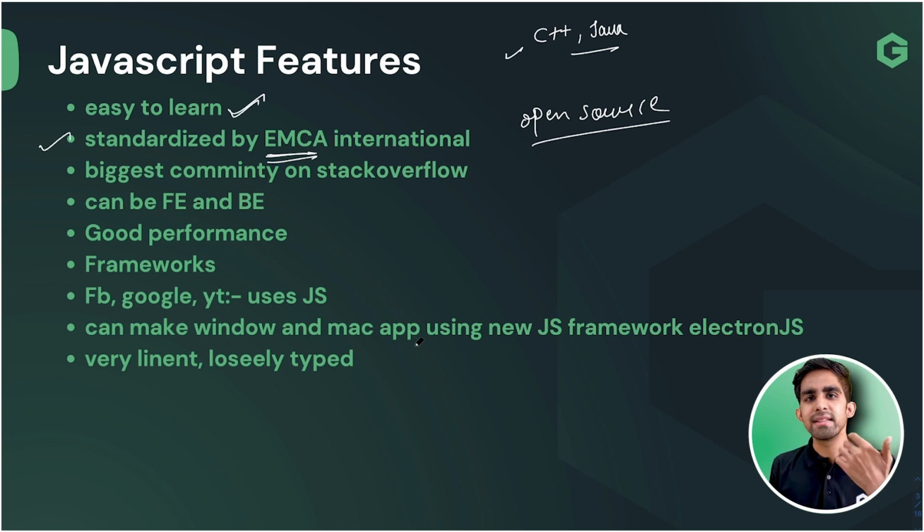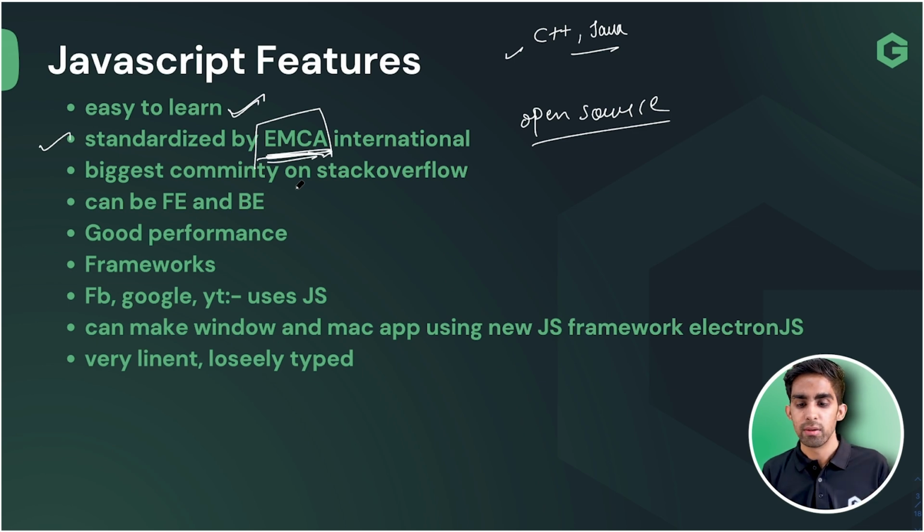For standardizing JavaScript, we are using ECMA International, the ECMA standard. Obviously, ECMA is also open source. But whatever new features we add should be processed by ECMA International only, so that all the developers across the world use the same JavaScript.